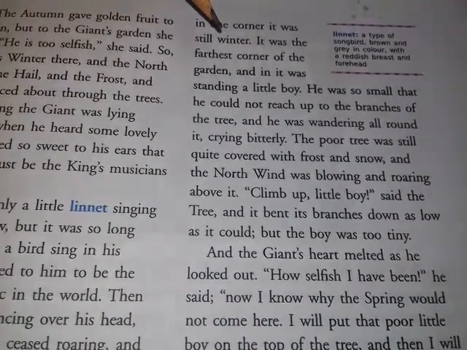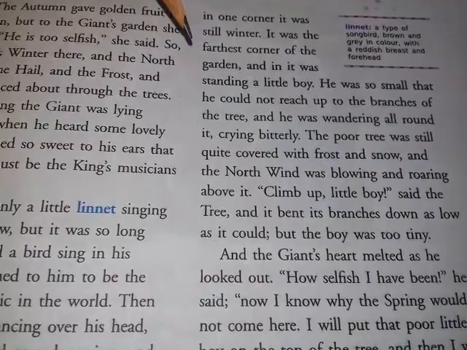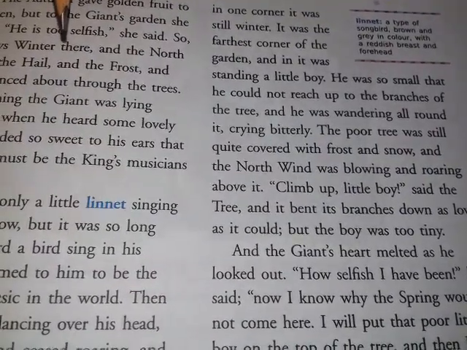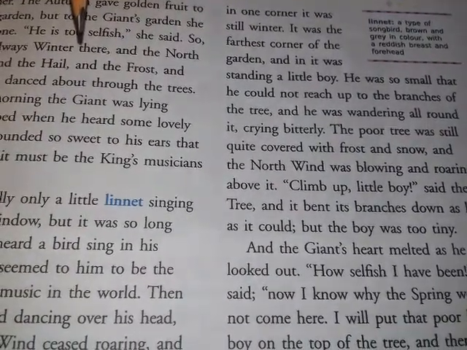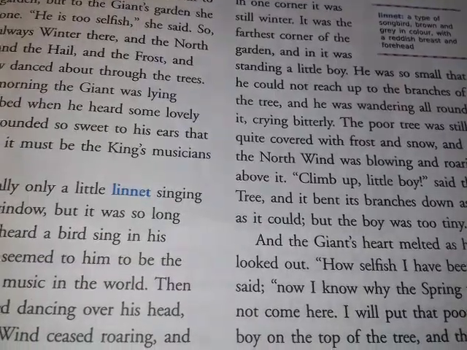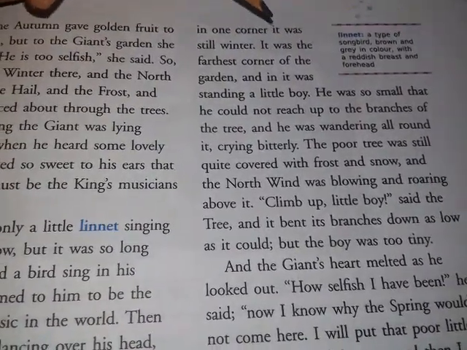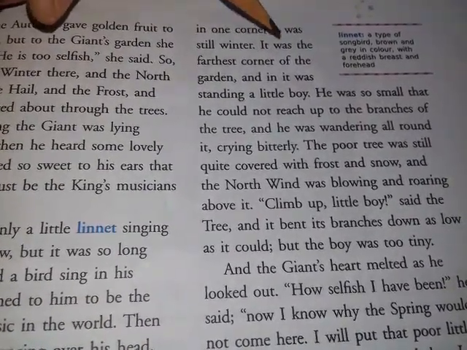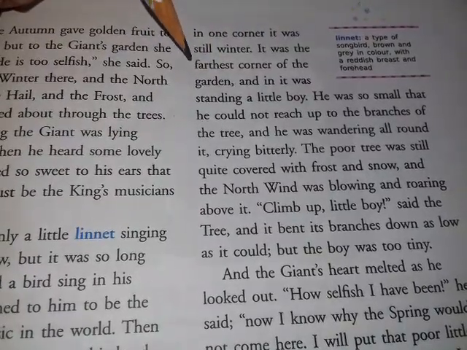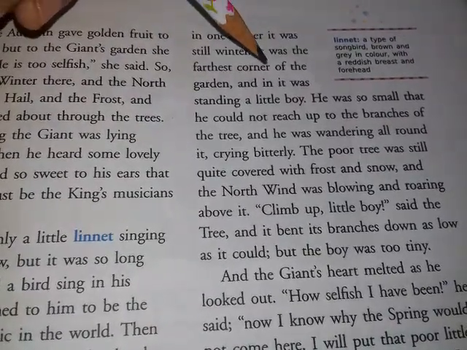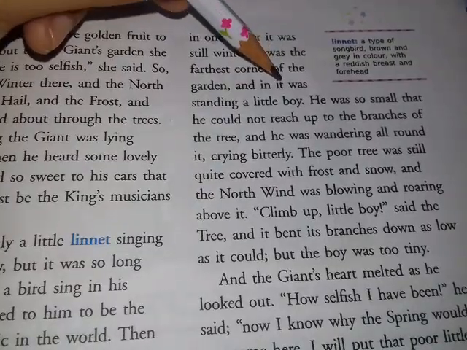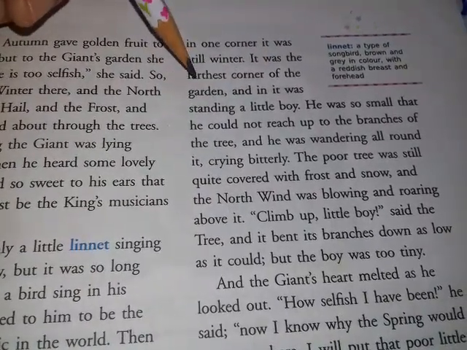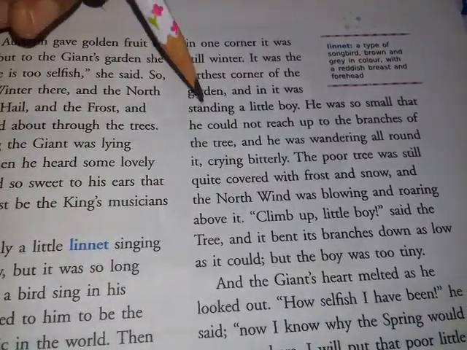Though in every area, every side, the trees were covered again with blossoms, and children were so happy, but only in one corner there was still winter. It was the farthest corner of the garden, and in it was standing a little boy.